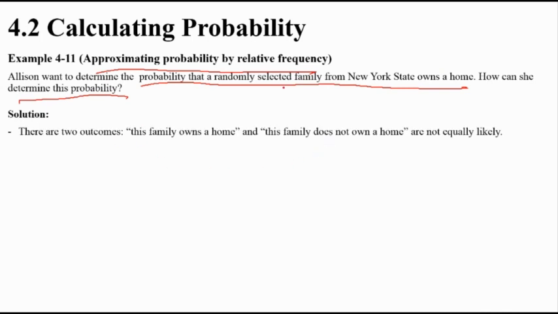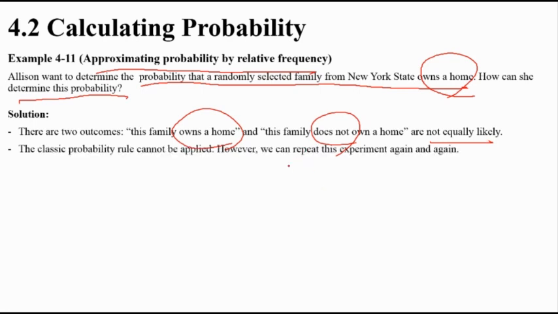You have two outcomes because they're asking whether they own a house or not, right? Not equally likely. Of course, it's not equally likely. It's only a guess, an approximation, so classic probability cannot apply because it's not an exact number.